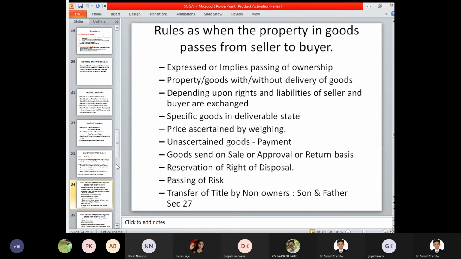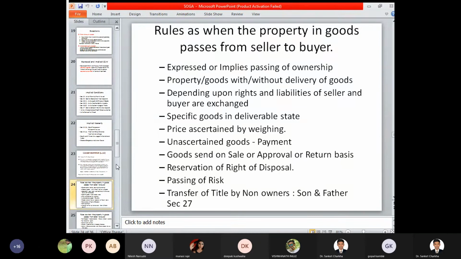Specific goods in deliverable state. This is an example of particular goods which are of a certain origin or nature wherein actual manufacturing or production activity has to be undertaken. Now I have placed a certain order with Desai Bandhu Ambewale, and I have said that I want to purchase 100 mangoes, and the particular amount has been paid at an earlier stage. That is, I have made an advance payment.